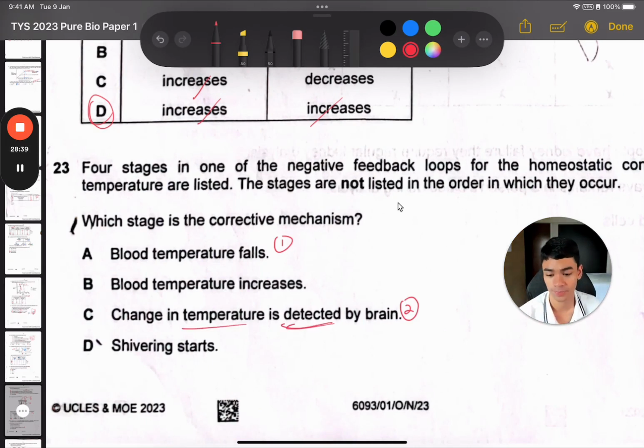detect the stimulus. Okay, then they are like the boss, right? So they will tell the rest of the body what to do. They will kickstart the corrective mechanisms. And one of those mechanisms is shivering. Okay, and then that results in the blood temperature increasing back to normal. So which is the corrective mechanism? Which is the response? The response is D, the shivering.